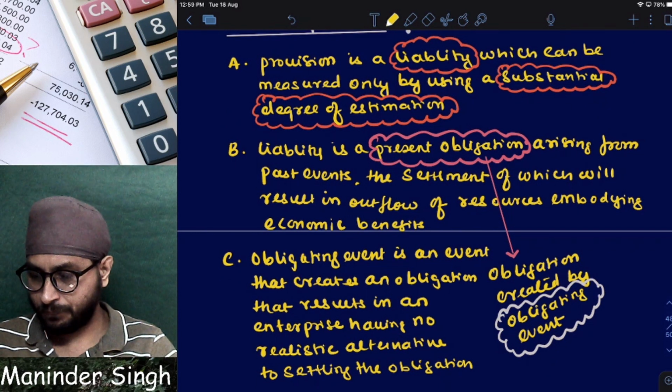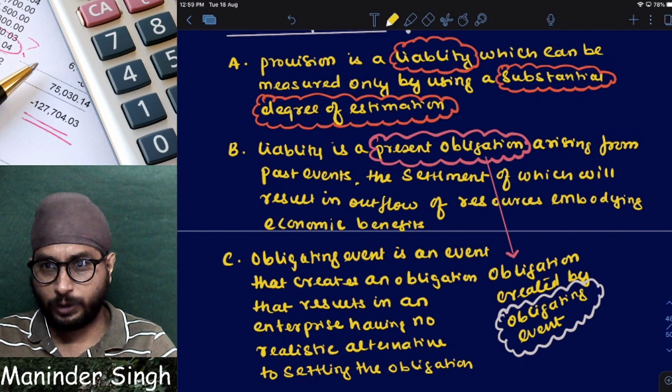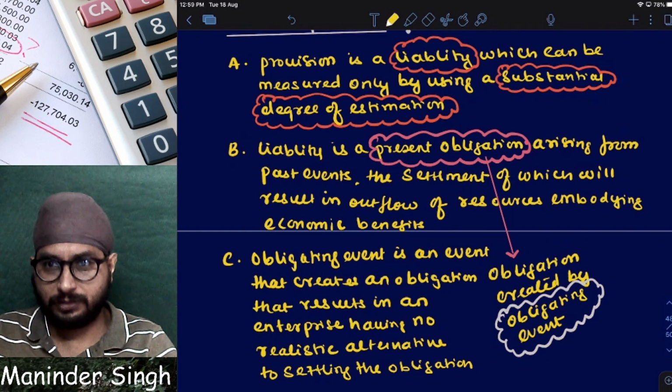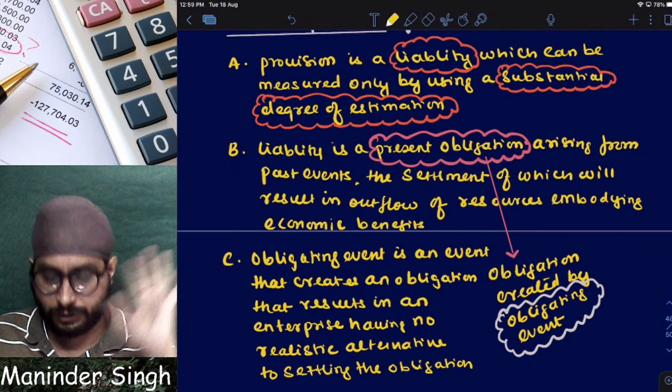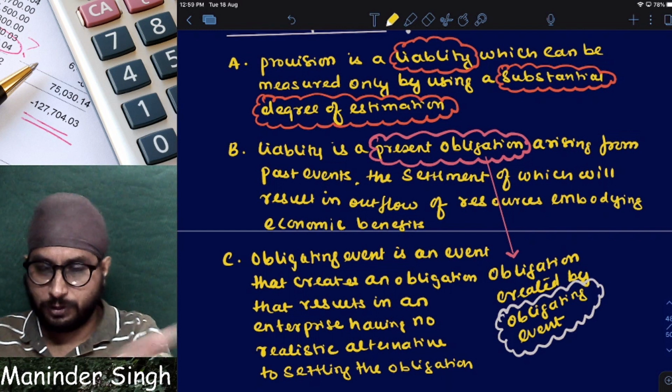Can I say it like this? First, I should understand the obligating event. Then I will get to know what a present obligation is. Once I know what a present obligation is, I will come to know what a liability is. Once I know what a liability is, I will know what a provision is. Correct or not? Clear? That is why we are going like this.